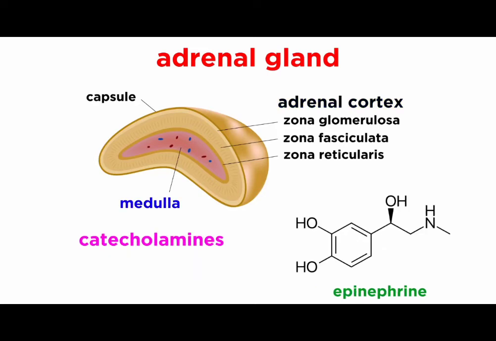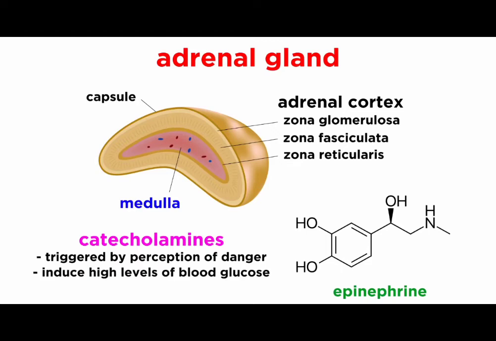The adrenal medulla, on the other hand, synthesizes catecholamines like epinephrine and norepinephrine. These are important in emergency situations, so the perception of danger triggers their release, upon which they induce high levels of glucose in the blood and a faster heartbeat, which are good for evading danger.